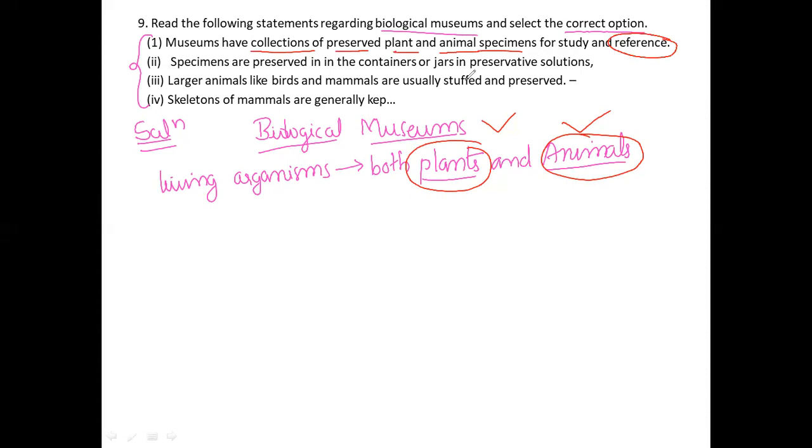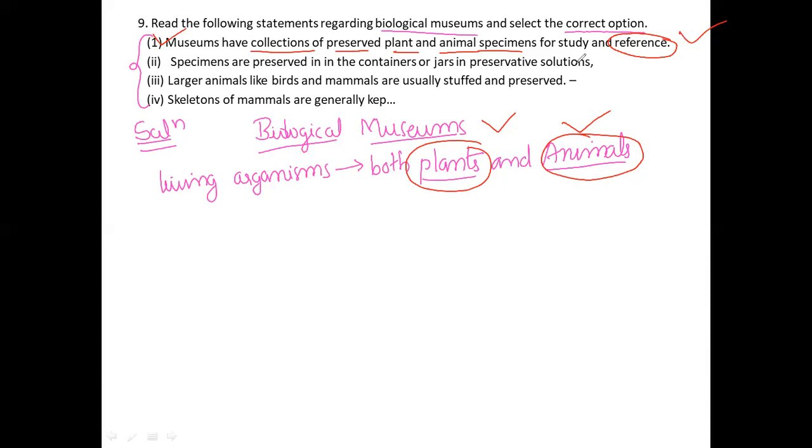Next, this is a correct statement. The next one is the specimens are preserved in a container or jars of preservative solutions. My dear students, you may have observed in your bio lab that the specimens are preserved in containers or jars of preservative solutions.